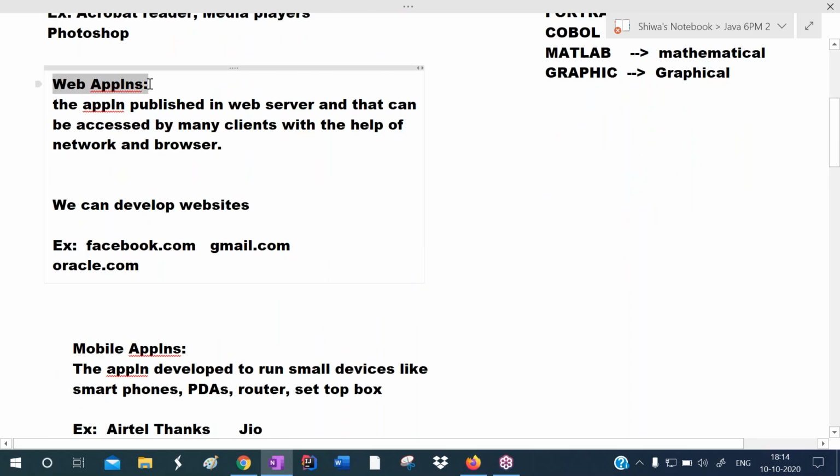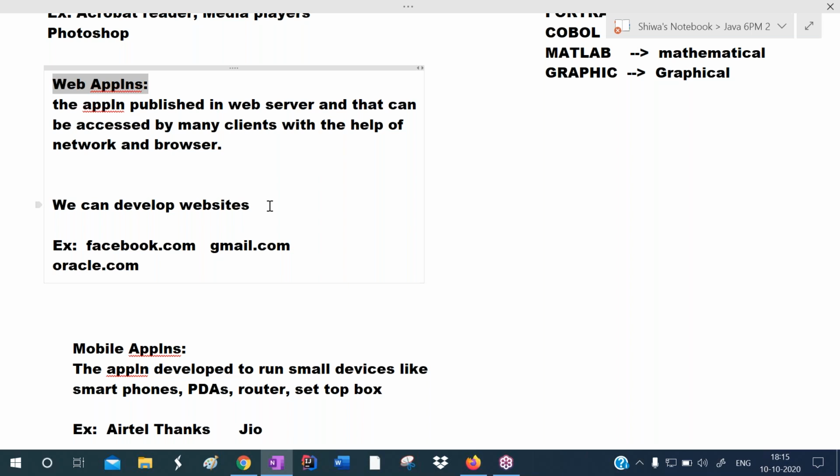Next, web applications means websites. We can develop websites. This application is published in a remote system, but it can be accessed by many clients with the help of a network and a browser. Like Oracle.com and Gmail.com, websites published in remote systems. Worldwide, many users access that application with the help of a browser and internet connection. Such types of applications are called web applications.